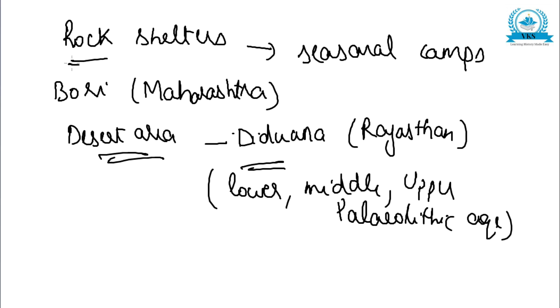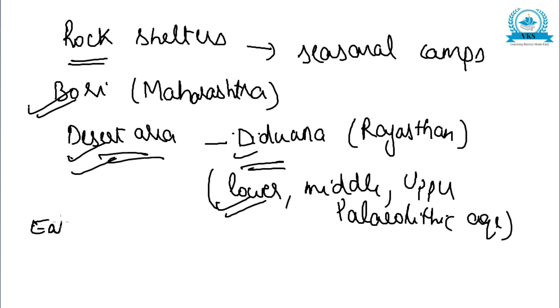These rock shelters must have served as seasonal camps for human beings. Bori in Maharashtra also is considered to be a lower Paleolithic site, and the desert area of Didwana in Rajasthan yielded tools of lower, middle and upper Paleolithic, that is 3 ages tools. The people of early Stone Age seem to have principally been food gatherers.